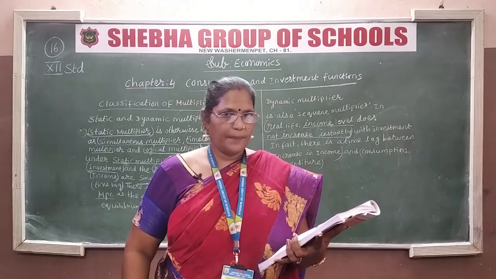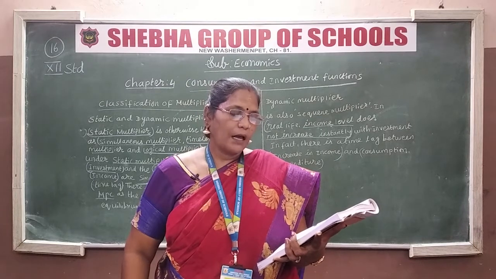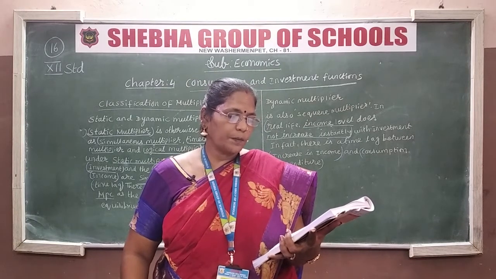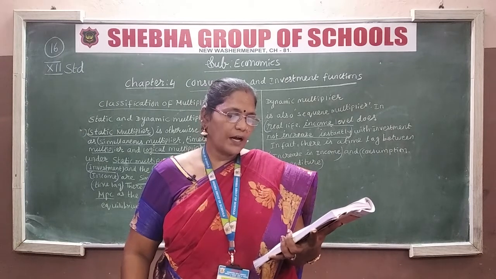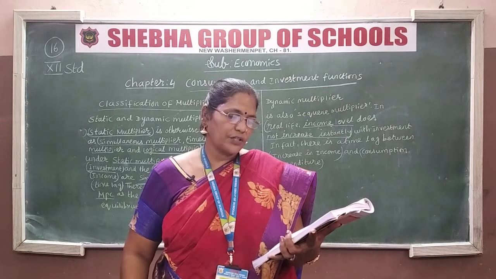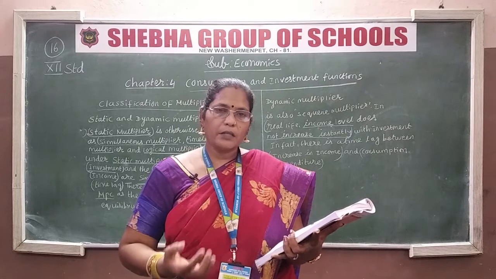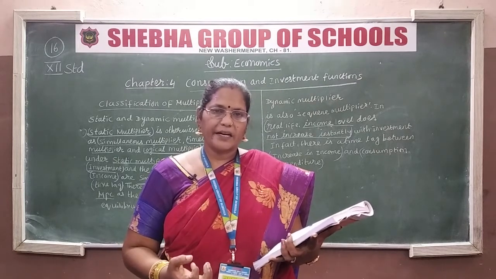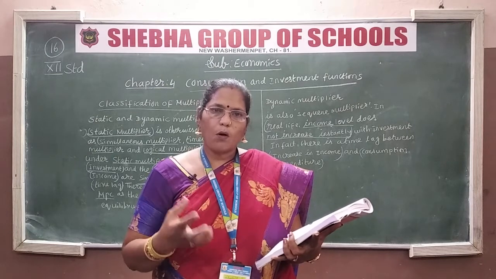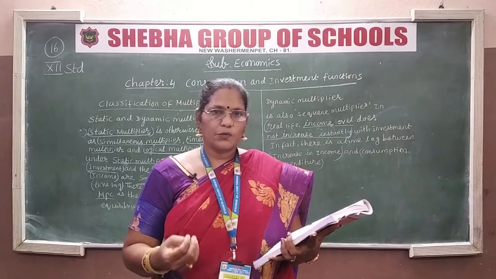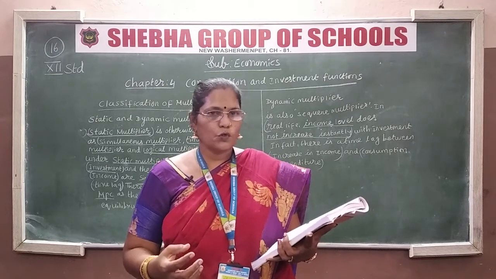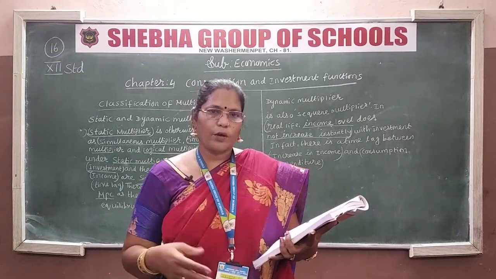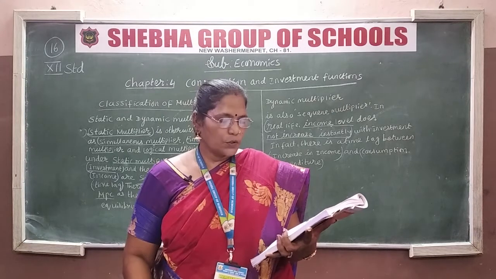Leakage of multiplier. The multiplier assumes that those who earn income are likely to spend a portion of the additional income on consumption. Those who earn the income, they spend the money. Yes or not? Whatever income they get, they don't save all the money. Some they keep saving, and the rest they spend on products, provisions, whatever is required for the necessaries they purchase.